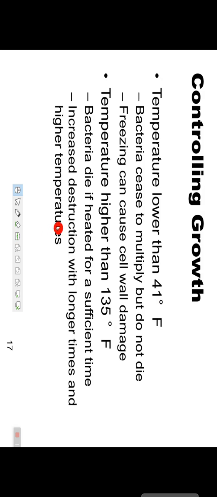Clear? Controlling growth: at temperatures lower than 41 degrees Celsius, we can control the growth. Bacteria cease to multiply but do not die. Freezing can cause cell wall damage. At temperatures higher than 135 degrees Fahrenheit, the bacteria will die if heated for a sufficient time. And as the temperature increases above 135 degrees Fahrenheit, destruction increases with longer times and higher temperature.